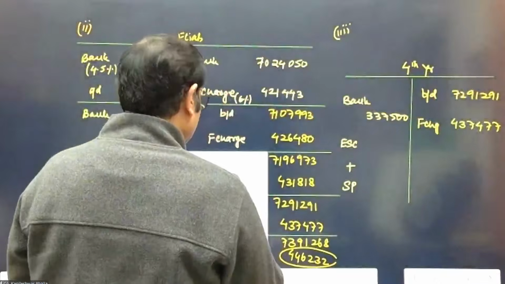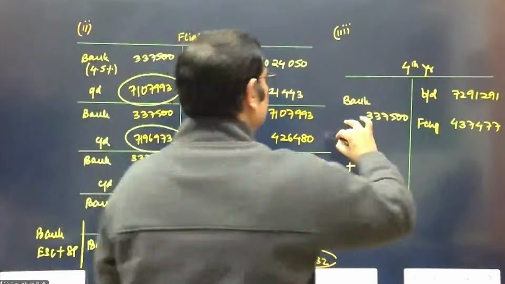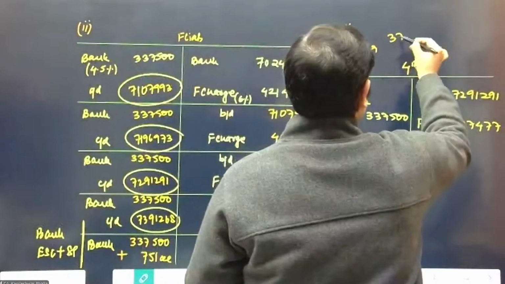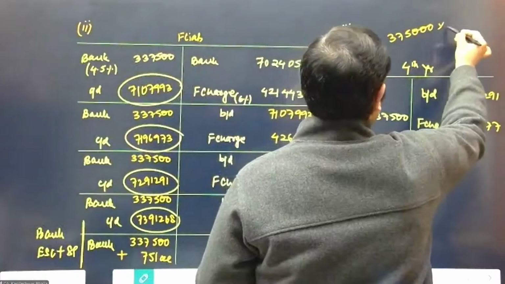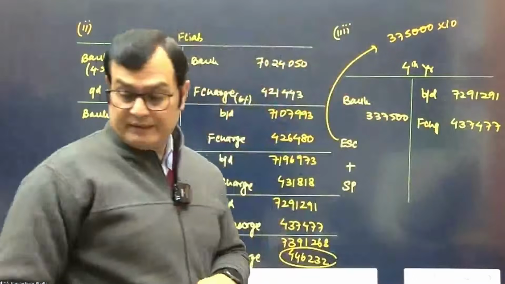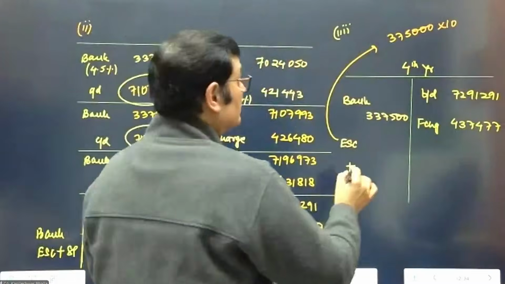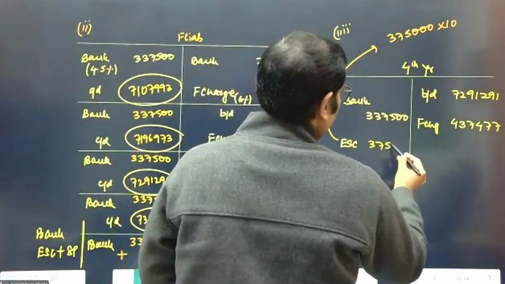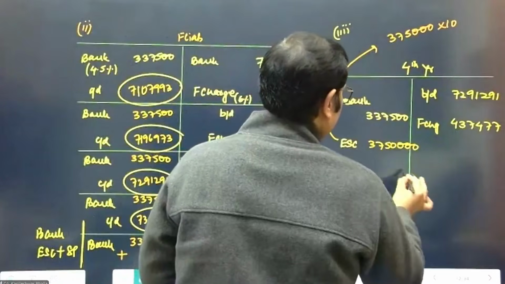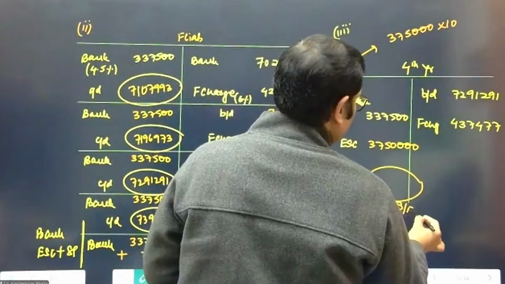So we can do the calculations at this stage. We're going to issue 3,75,000 shares of 10 each, and the rest you can take as a balancing figure, that is premium. So this is going to be 37,50,000 because we're issuing one for one, and let's take the premium as a balancing figure.